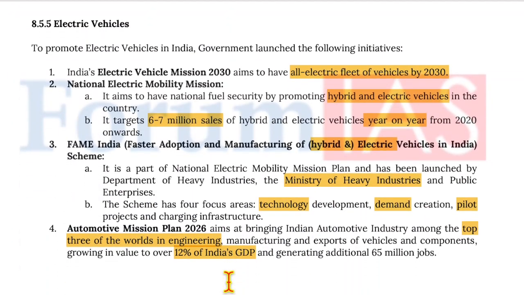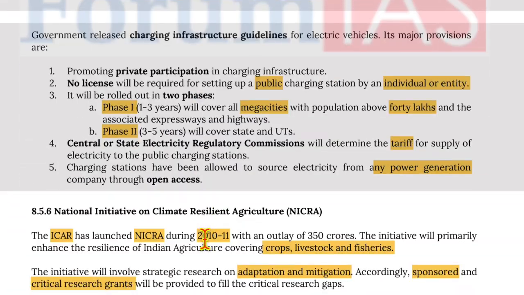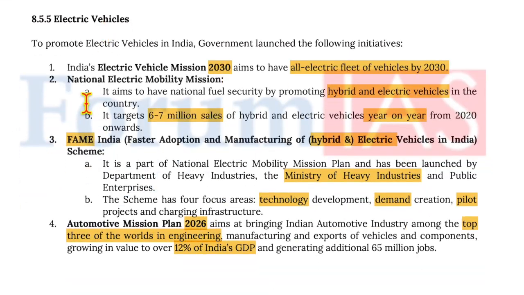Now, moving on to electric vehicles. To promote electric vehicles, the government launched the following initiatives: India's Electric Vehicle Mission 2030, National Electric Mobility Mission, FAME India, and Automotive Mission Plan 2026. So, India's Electric Vehicle Mission 2030 aims to have an all-electric fleet of vehicles by 2030. I think it's for government vehicles only. National Electric Mobility Mission aims to have national fuel security by promoting hybrid and electric vehicles in the country. It targets 6 to 7 million sales of hybrid and electric vehicles year on year from 2020 onwards.